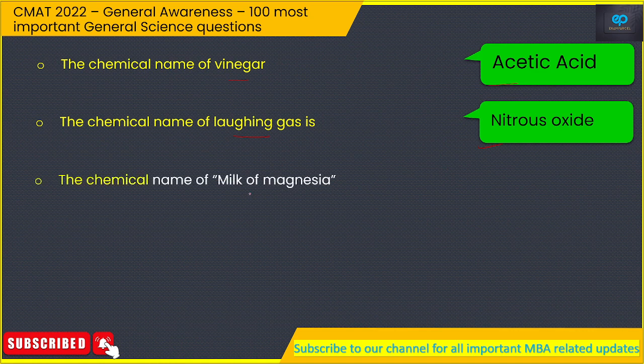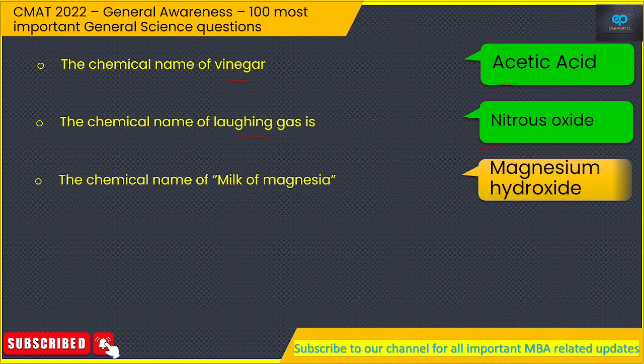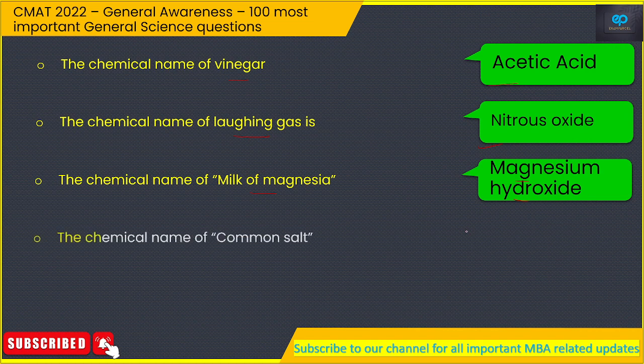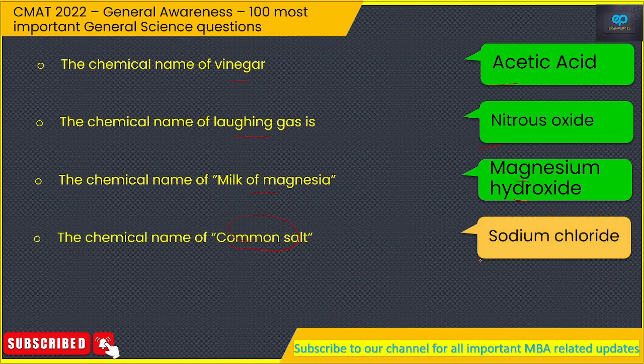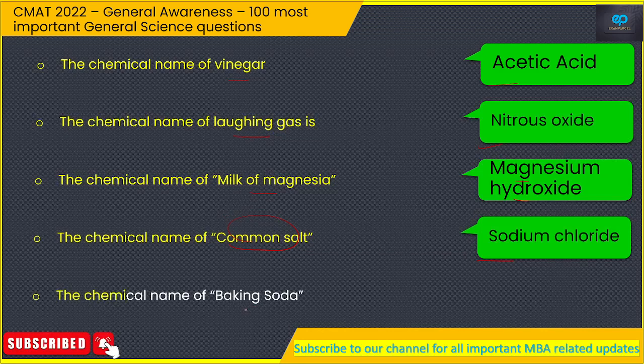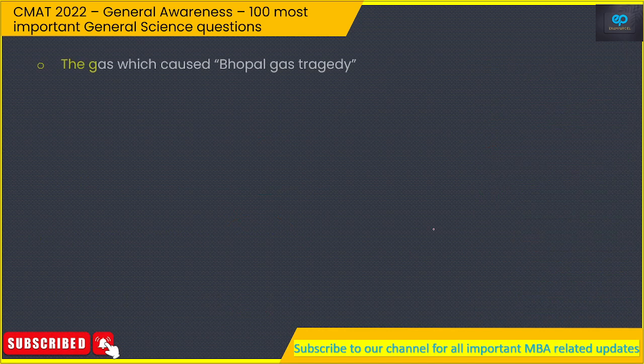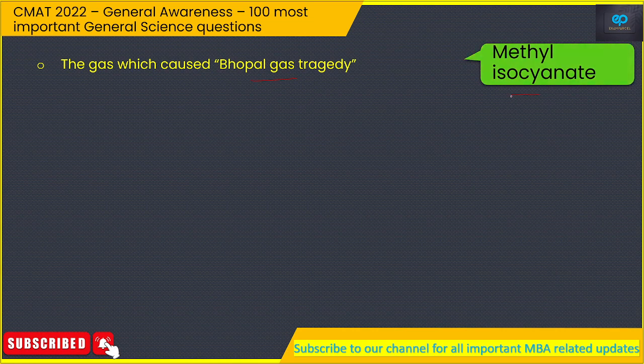The chemical name of milk of magnesia, so that is magnesium hydroxide. The chemical name of common salt, very easy question, so that is sodium chloride. The chemical name of baking soda, so that is sodium bicarbonate. The gas which caused Bhopal gas tragedy, so that is methyl isocyanate.